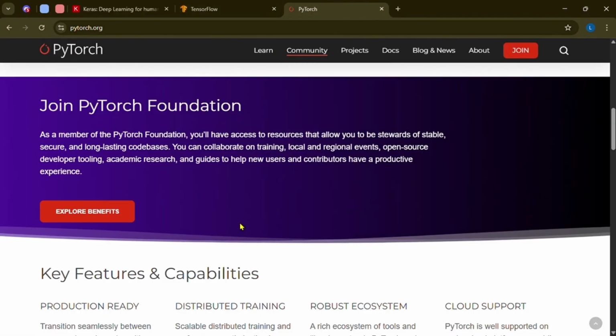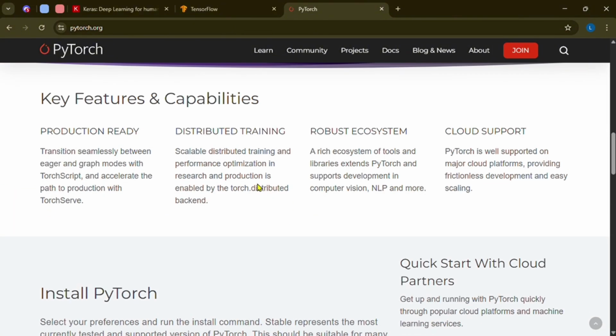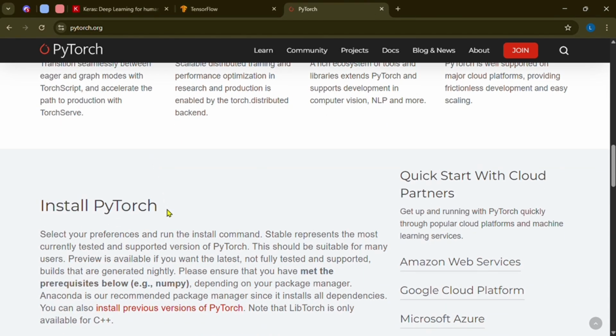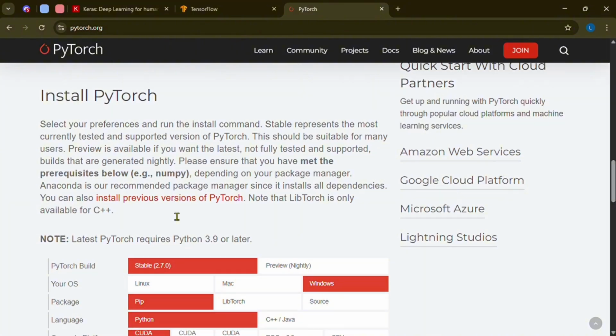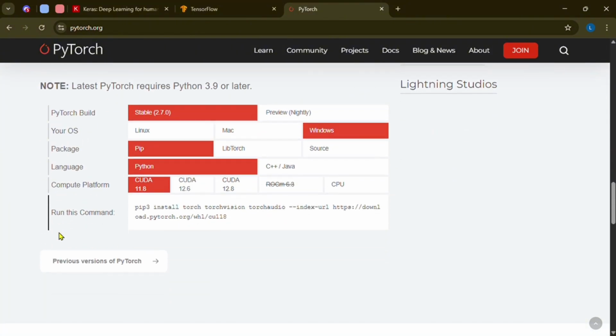So we have PyTorch. PyTorch is a deep learning framework known for eager execution, like NumPy. Its strength is that it is highly Pythonic and easy to debug. It is widely used in academic research and better for writing custom training loops, models, or experimentation. It is getting better with TorchServe and ONNX, but still catching up to TensorFlow.